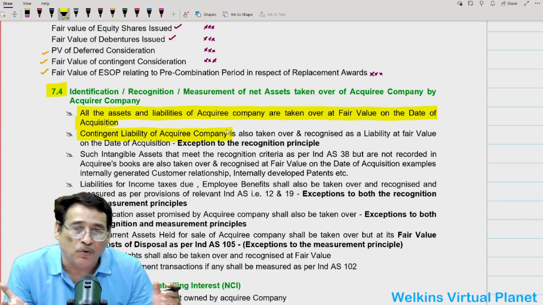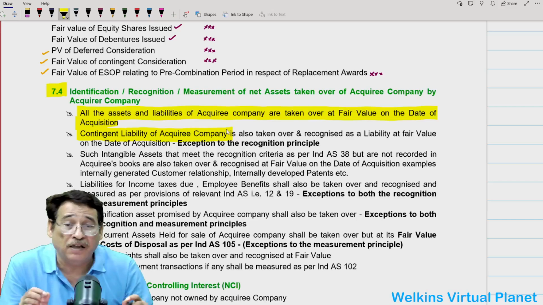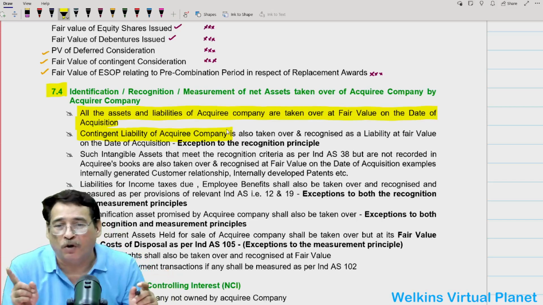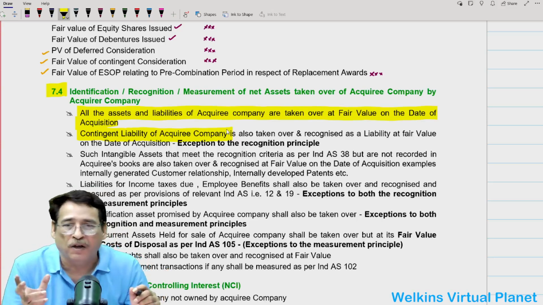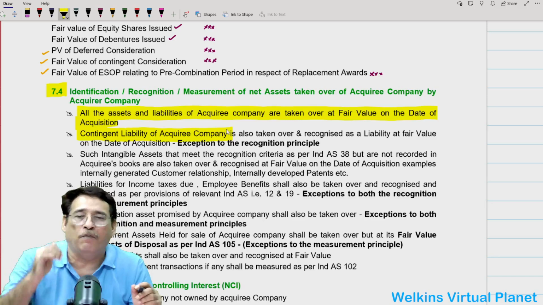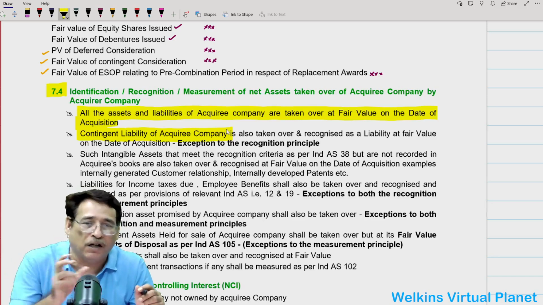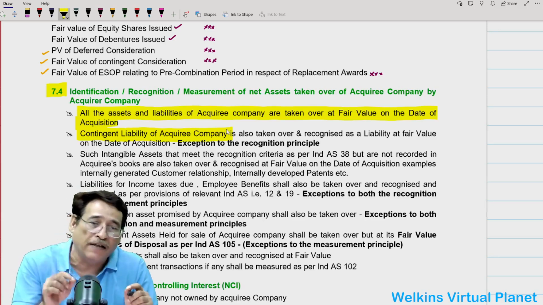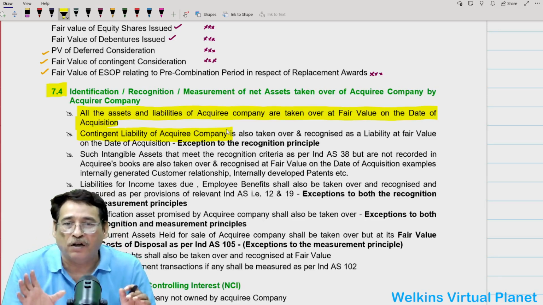That's the general rule. However, Ind AS 103 states that the contingent liability of the acquiree will also be taken over. So that is why it becomes an exception. Is it clear to you? So generally it is not taken over, but in case of business combination, you will have to take it over, recognize it as a liability, and recognize it at fair value.